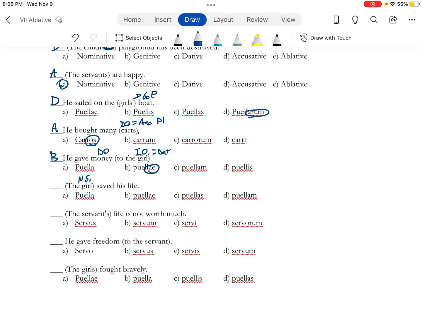The girl saved his life, so that's nominative singular. A. Servant's life is not worth much. You got the apostrophe S. That's going to be genitive and singular. The genitive singular ending ends in an I. So it's going to be C.